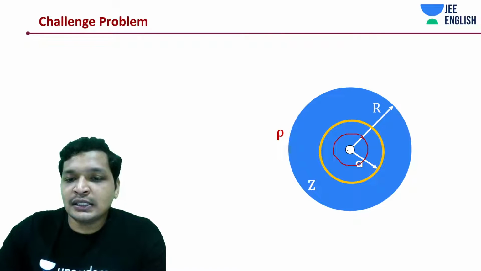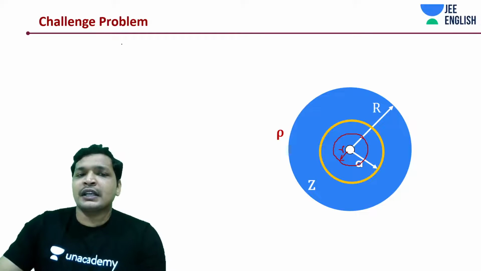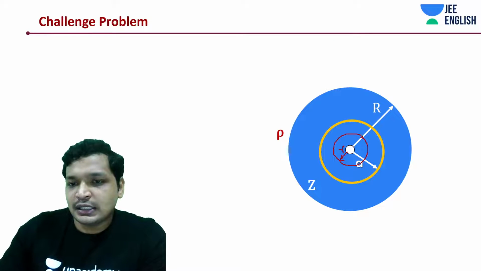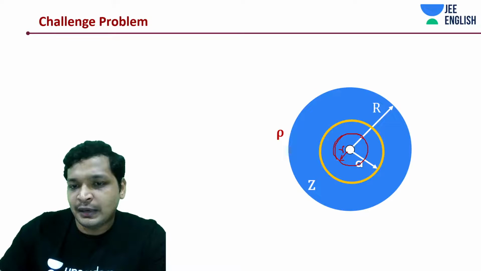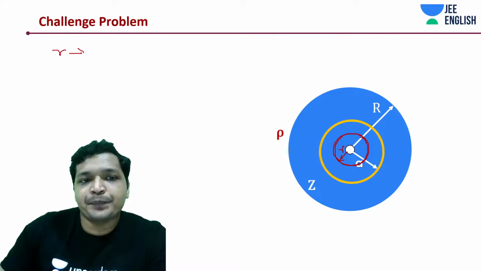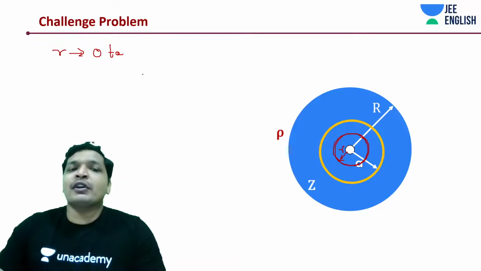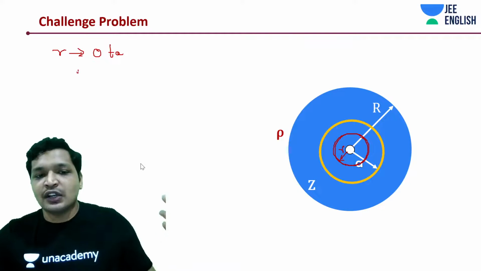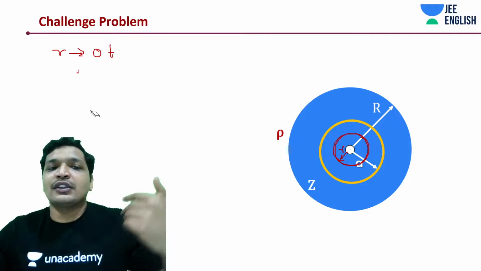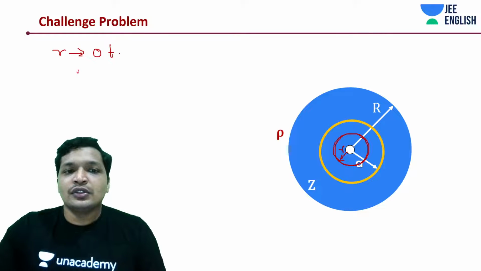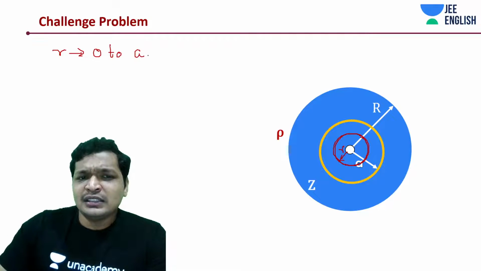So I'm going to say at a distance r, the field is varying as A into r. At a distance r, this sphere, I'm analyzing in terms of shells. This r is varying from 0 to A in this case, because I'm only supposed to find out the charge enclosed within the Gaussian surface of radius A. So it is 0 to A, that's what I'm supposed to know.